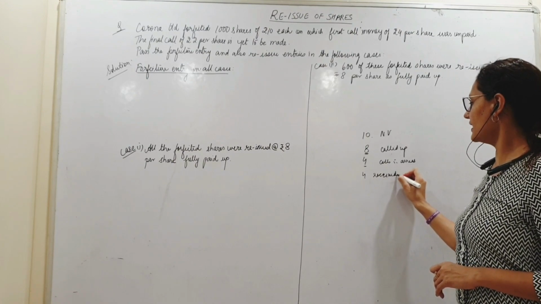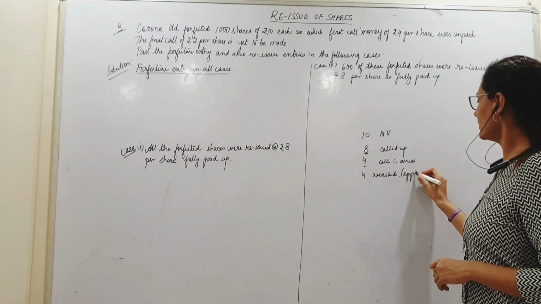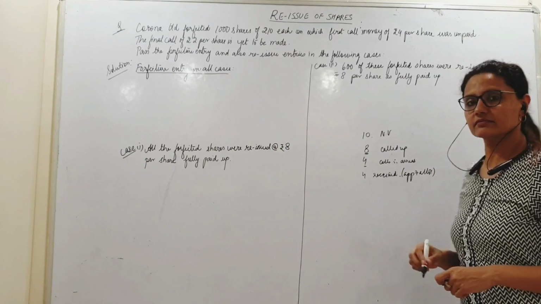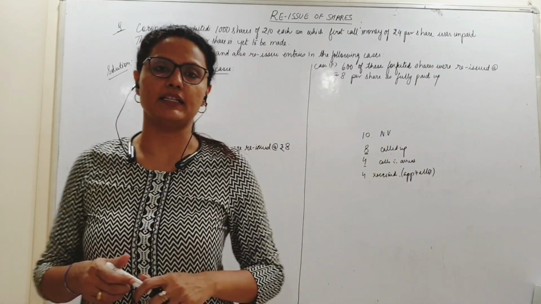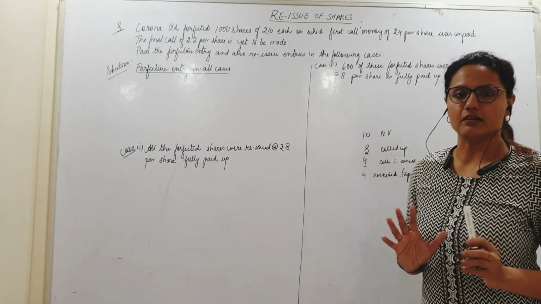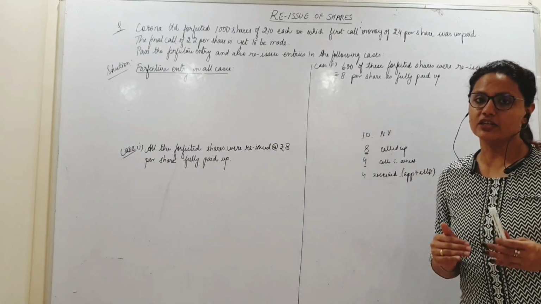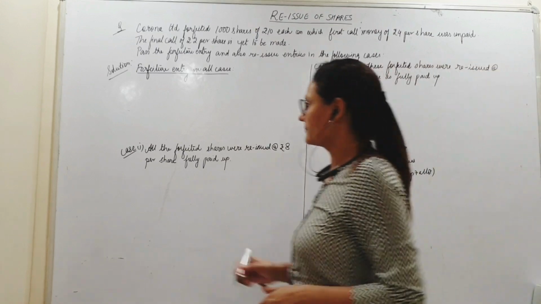Yes. So this amount has already been received on application and allotment together. I don't have to know how much was application money or allotment money. All I need to know is how much was calls in arrears and how much money was received, because my forfeiture entry would require that. Yes. What is the forfeiture entry?